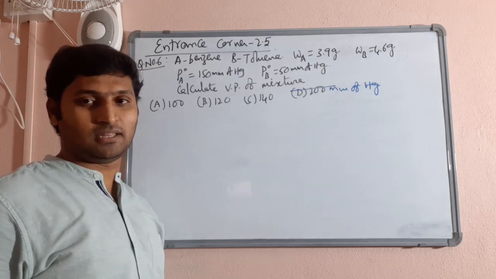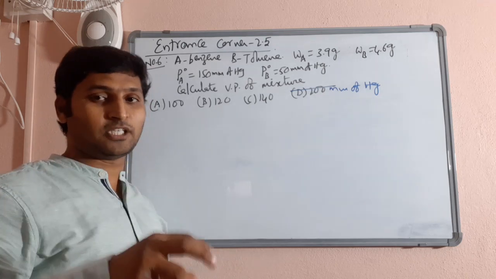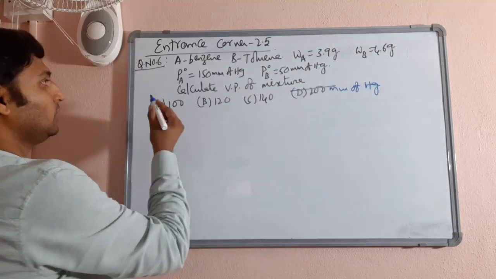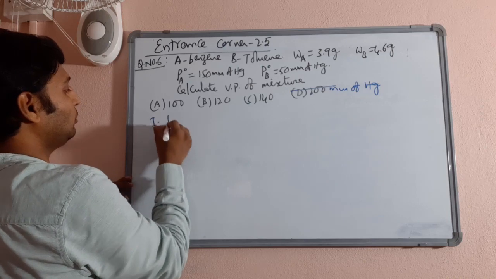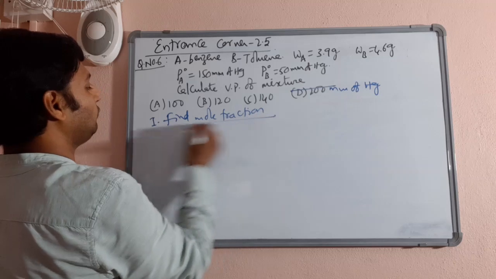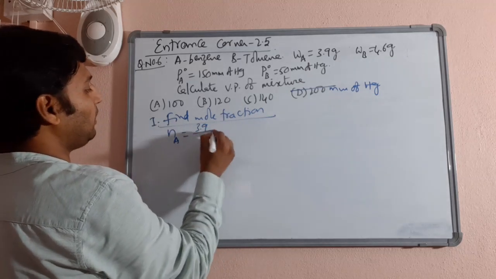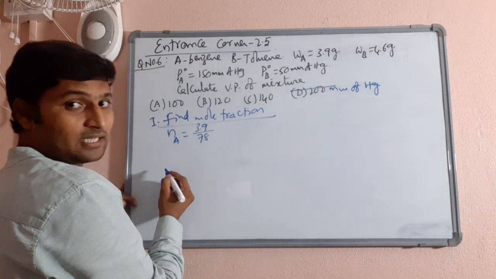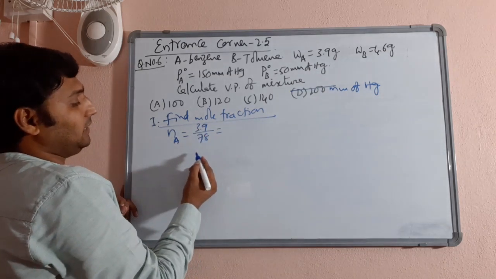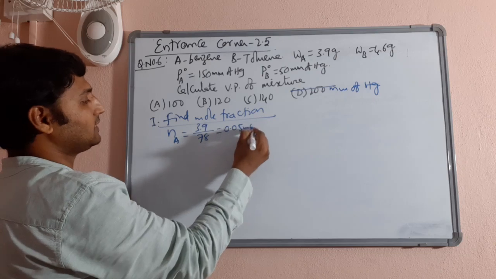I am going with the second method. I will find the mole fraction of any one component and directly substitute it in the expression for the vapor pressure of the solution. So the first step is to find the mole fraction, and to find the mole fraction, you need to find the number of moles, of course. So the number of moles of A will be 3.9 by 78. 12 sixes are 72 plus 6, 78. You can see clearly 3.9 by 78 will give you 0.05 moles.